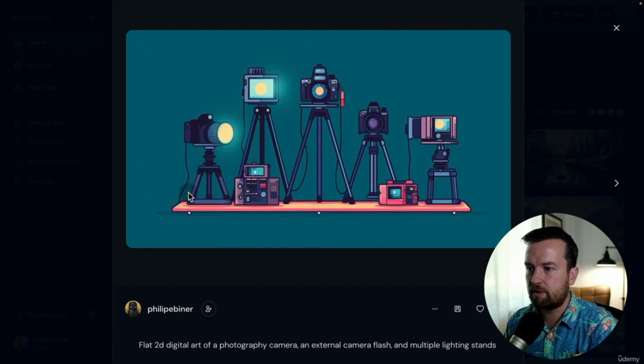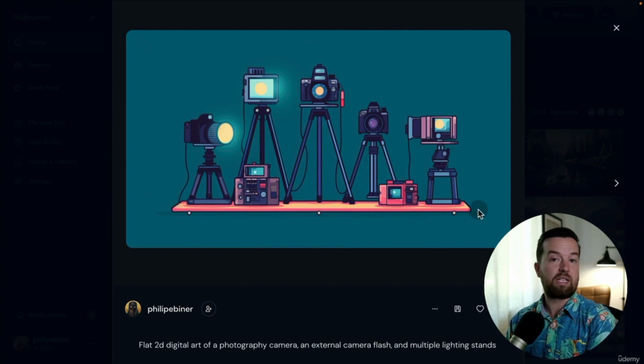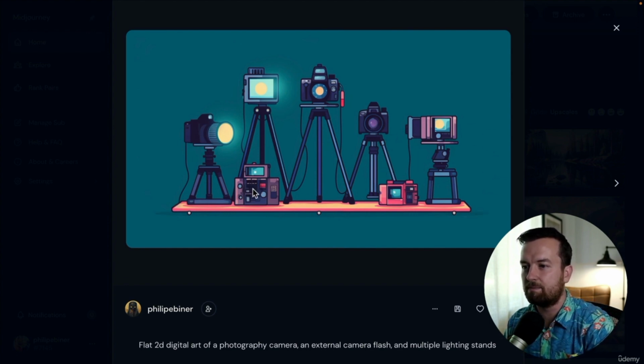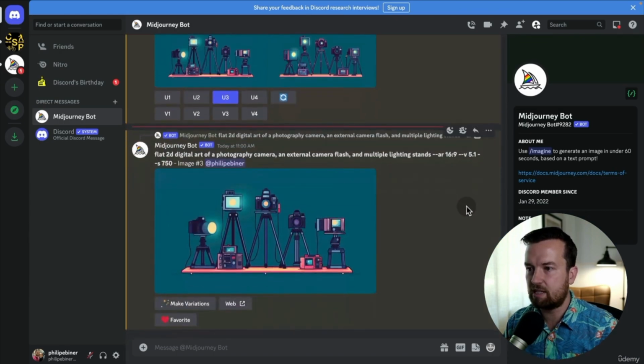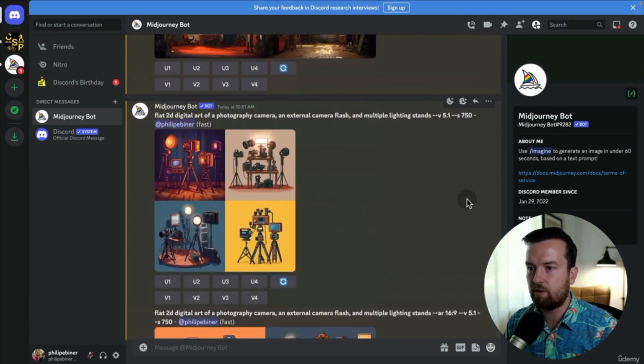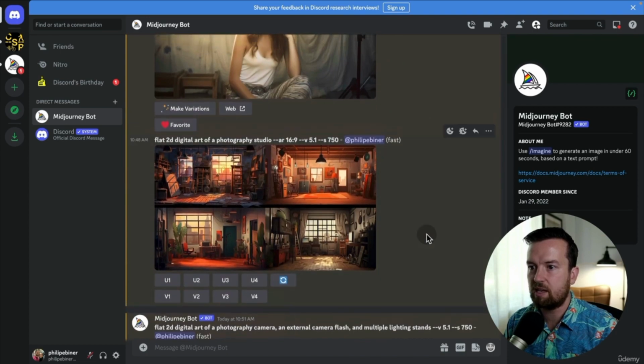You can tell that some of the devices it recreates look like photography equipment if you just glance at them, but then you look closely and you're like, what the heck is that? But Midjourney did a decent job. You can see that I went through several iterations of these examples.